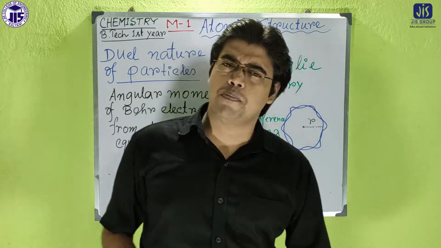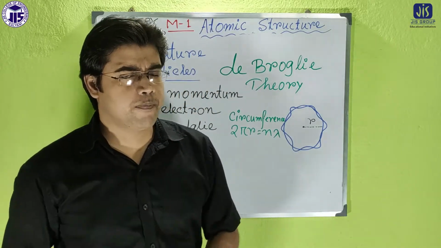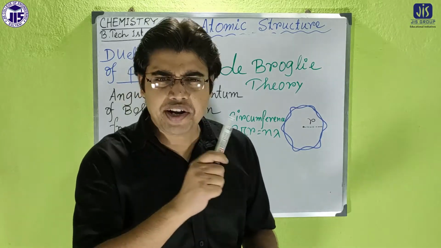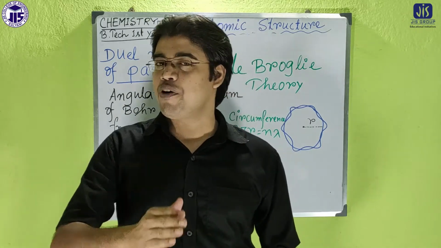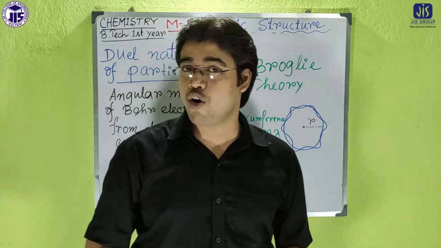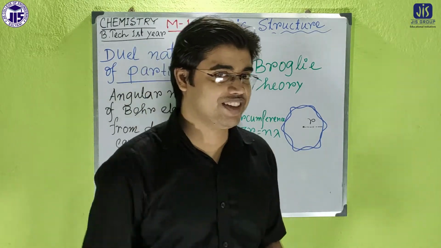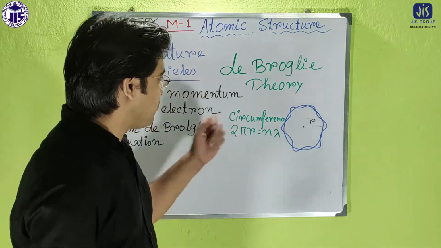De-Broglie also established the Bohr equation. That means what Niels Bohr said, that the angular momentum mvr equals nh by 2 pi, can also be established by the de-Broglie wavelength. How? Look here.